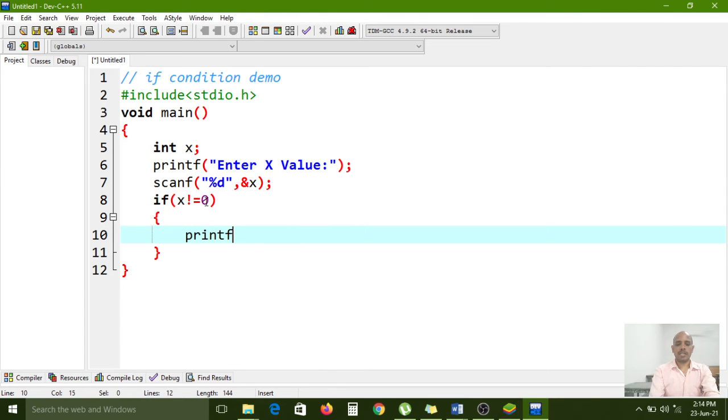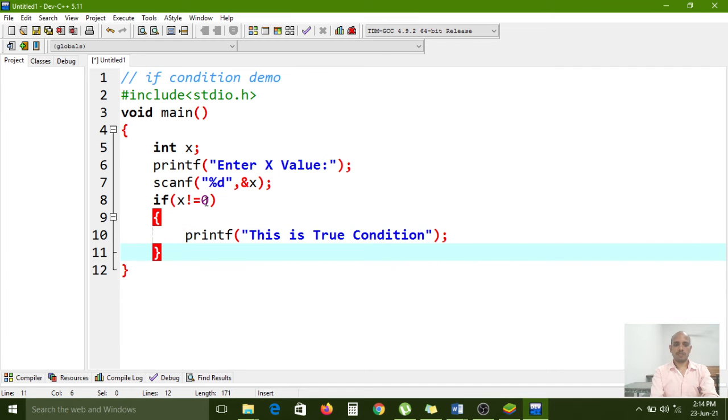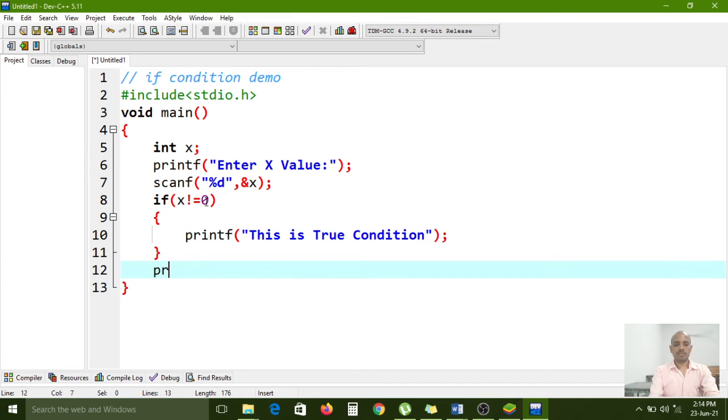Now I want to print the message: "This is true condition." So like that we can use it. Now printf for the next line of statements, next statement, next statement.